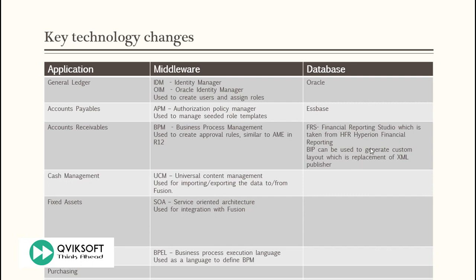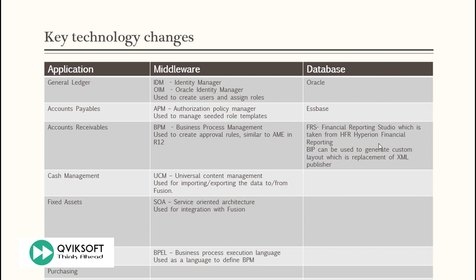FRS, Financial Reporting Studio, which is taken from HFR, Hyperion Financial Reporting. This has replaced your FSG reports. So those who are familiar with Hyperion Financial Reporting will find it very easy to build new reports. These reports are coming from Hyperion Cube, Essbase, and you can build your fantastic, drillable reports very quickly. Then BI Publisher you can use to generate custom reports like invoice printout, purchase order, and all that, which is very similar to what you had in eBusiness Suite. You can use the same here.